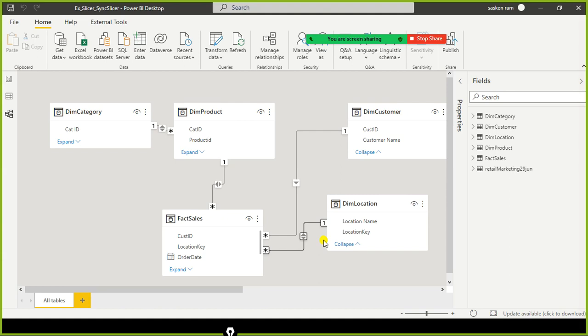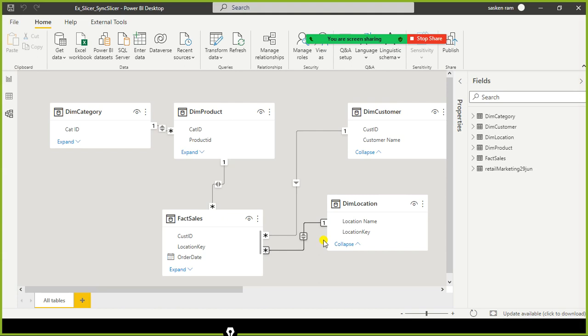Okay, let it be there. What is going to happen? It will cause a serious performance issue. It will get into some kind of looping. It is not advisable to enable the bidirectional relationship as both. So manually you are not supposed to enable the bidirectional relationship, because it causes performance issues.